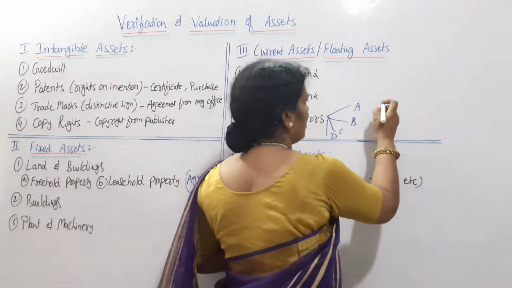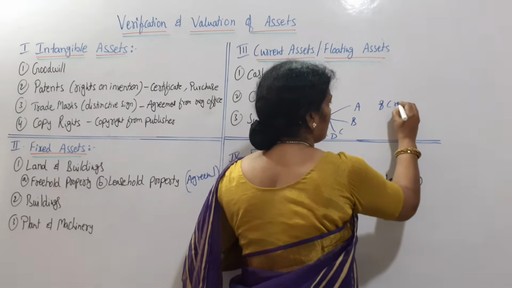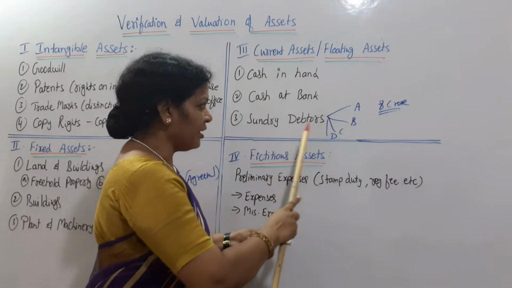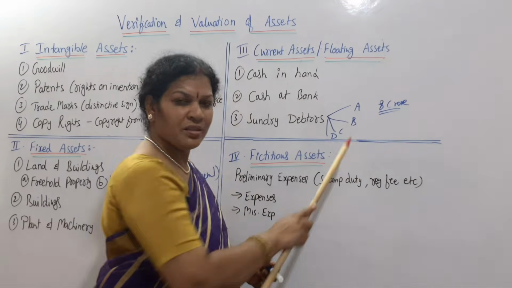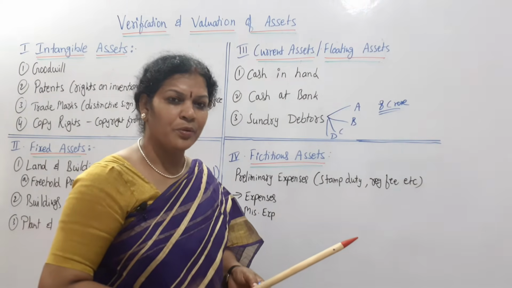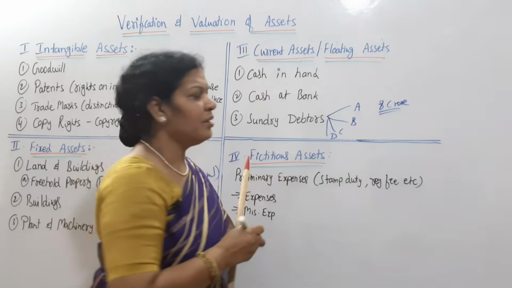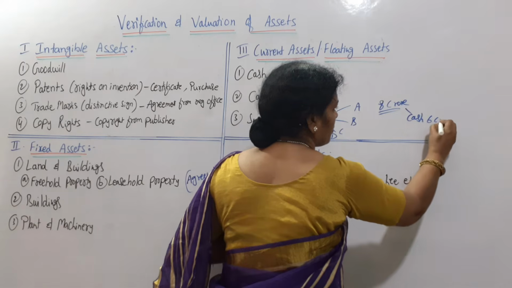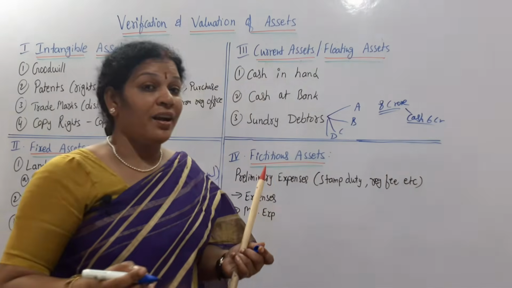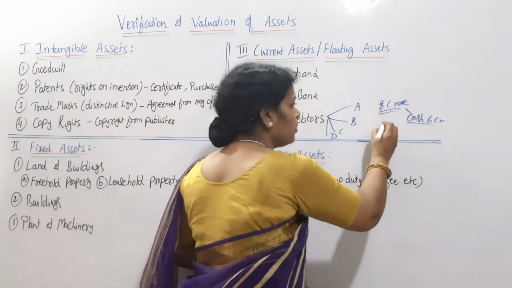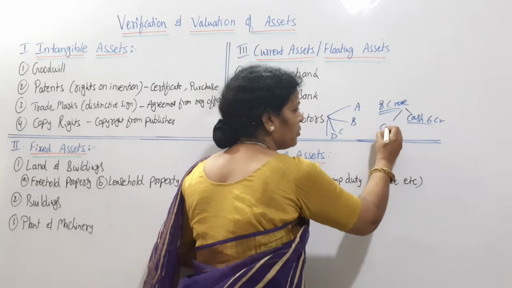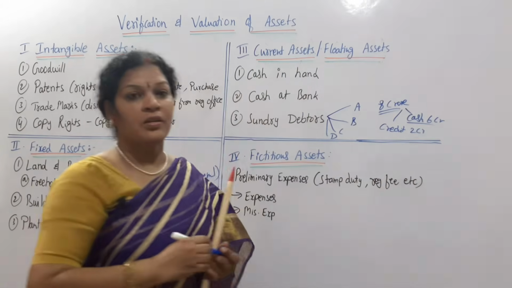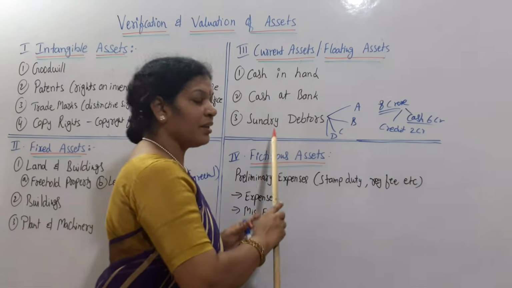Say sales are total 8 crore. To check the sundry debtors, focus on the 8 crores. Is it all cash sales? No. Suppose only 6 crores are cash. Cash is 6 crore, and it is understood that the rest of the 2 crore is credit. 2 crore are credit. So there he can calculate it like this.